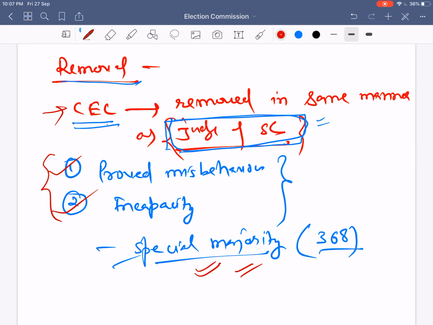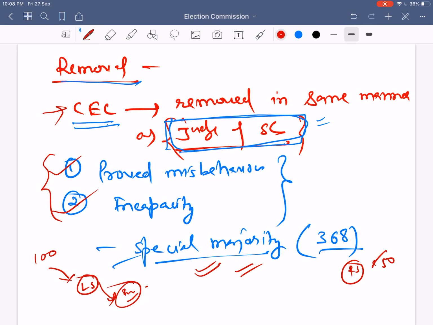Here, for example, if the removal process starts from the Lok Sabha, then the first important thing we need to know is that support of 100 members is required. If it is started from the Rajya Sabha, then support of 50 members is required. Before voting, an investigative committee will be formed.